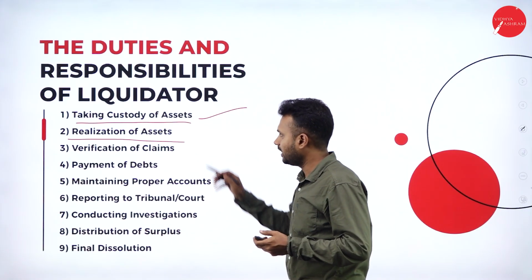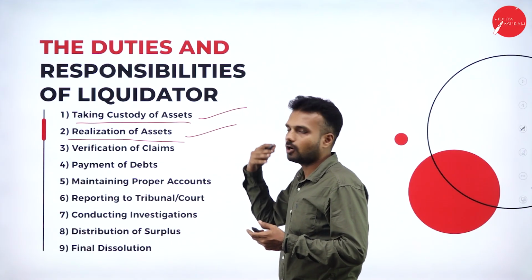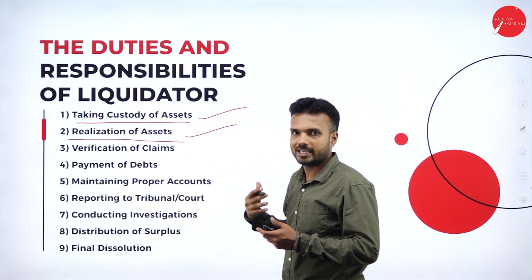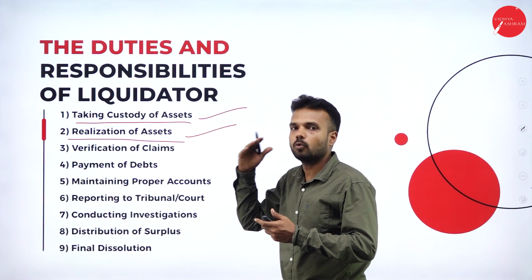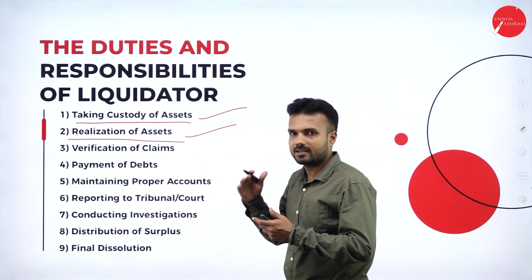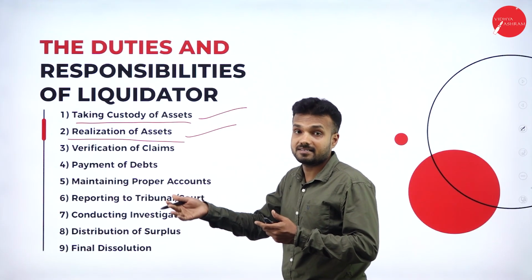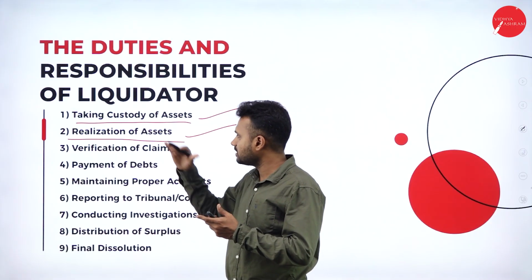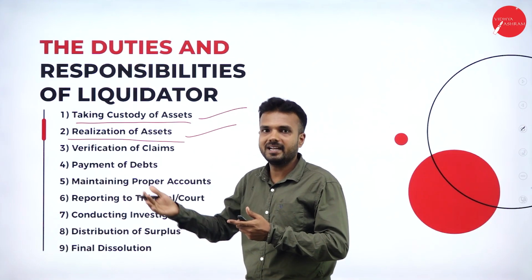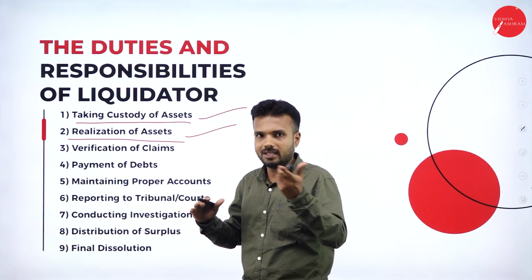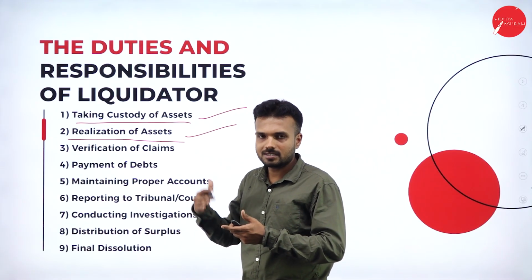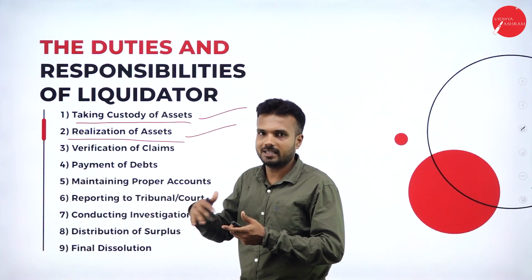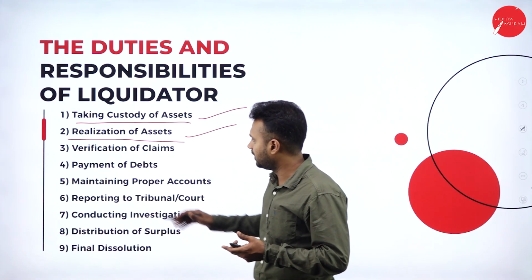Realization of assets. As I said, after he takes over all the kinds of assets of the organization, he is going to evaluate the assets. He is going to calculate what is the worth, what is the value of the asset, at what price I can sell, to whom I can sell. Sometimes these assets will be bid on, and most of the time they can be sold personally, on the best convenience. Whichever is convenient and gives more profit, by that method they are going to sell off the property.